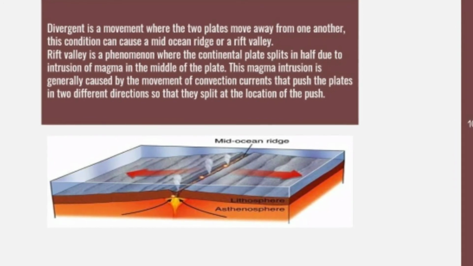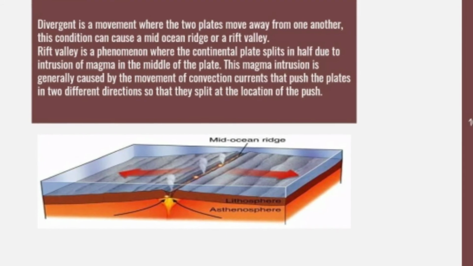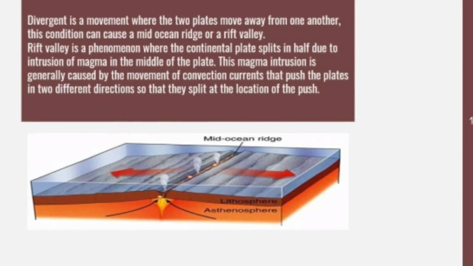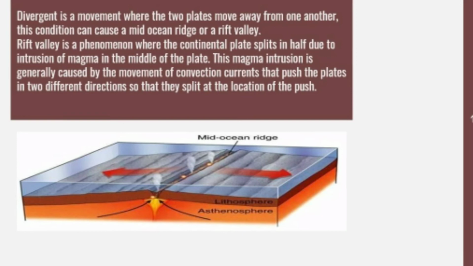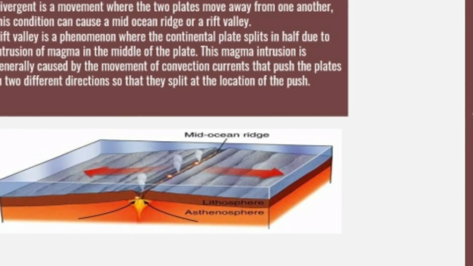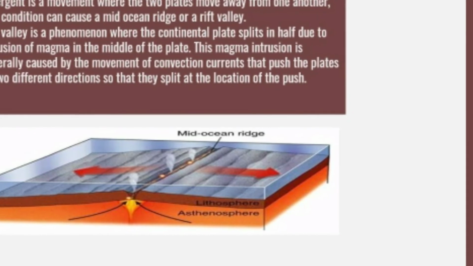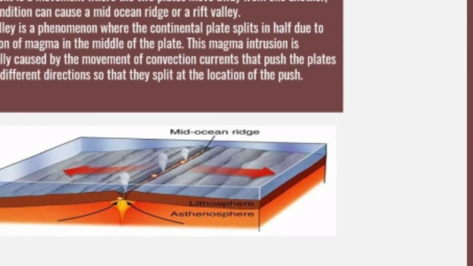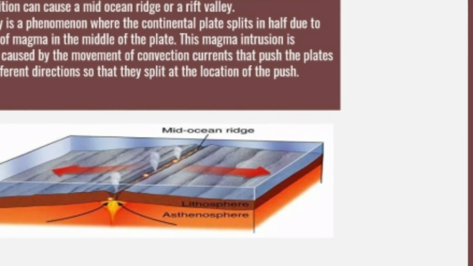A rift valley is a phenomenon where the continental plates split in half due to intrusion of magma in the middle of the plate. This magma intrusion is generally caused by the movement of convection currents that push the plate in two different directions so that it splits at the location of the push.